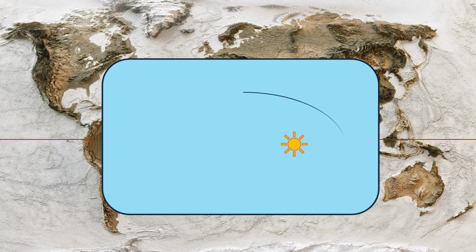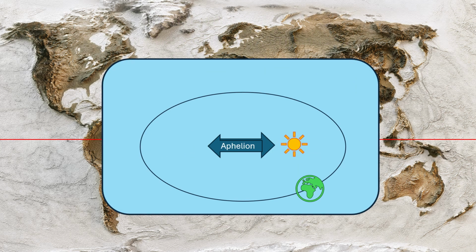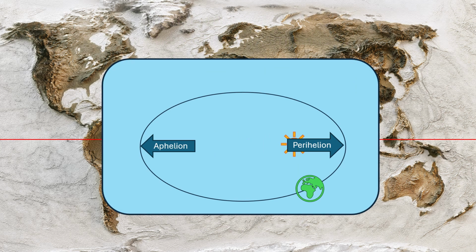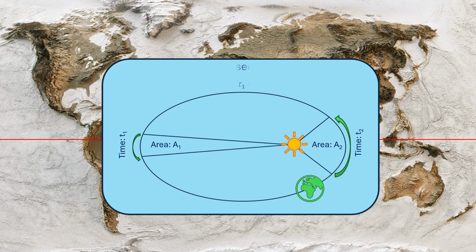If summer occurs near perihelion, the point where Earth is closest to the Sun, seasonal contrasts increase. Because of Kepler's second law, Earth moves faster near perihelion and slower near aphelion. This means that summers near perihelion are shorter but more intense, while winters are longer and colder but still less extreme compared to the increase in summer energy.